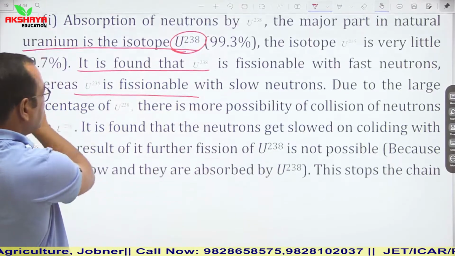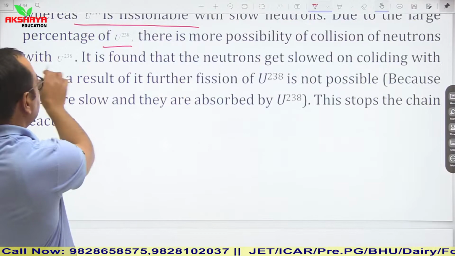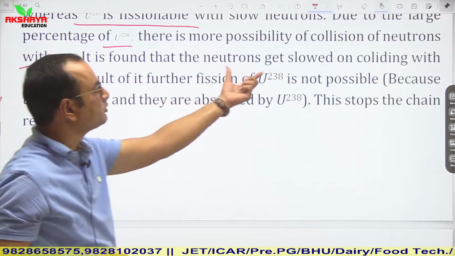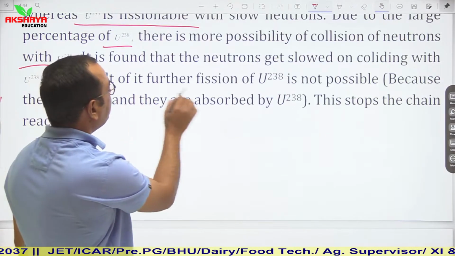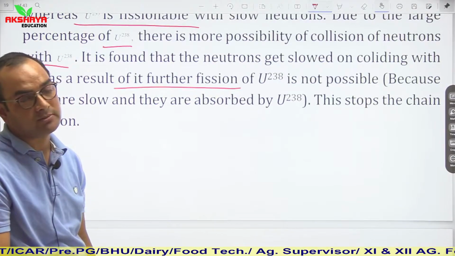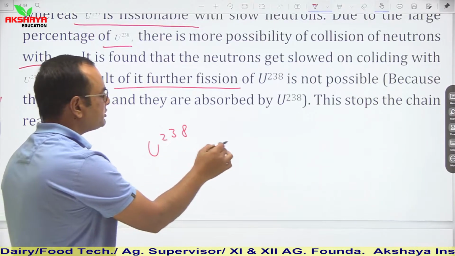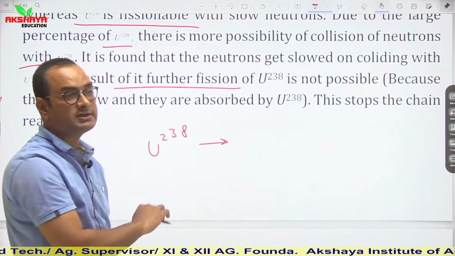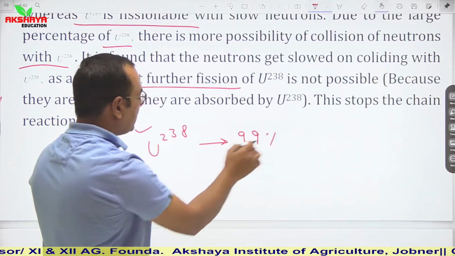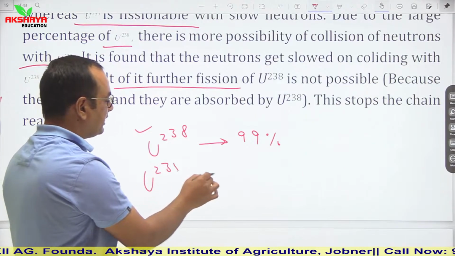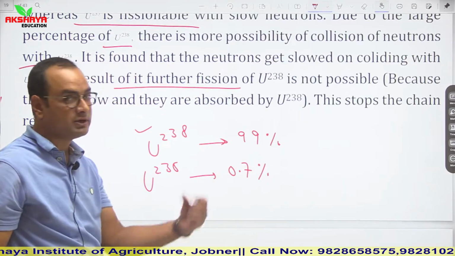Due to the large percentage of uranium-238, there is more possibility of collision of neutrons with uranium-238, and it is found that the neutrons get slowed on colliding with uranium-238. As a result, further fission of uranium-238 is not possible. Uranium-238 is almost 99% of uranium isotopes in nature, while the probability of finding uranium-235 in nature is around 0.7%.